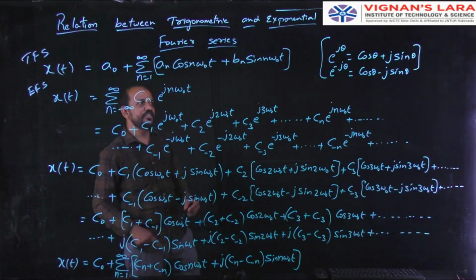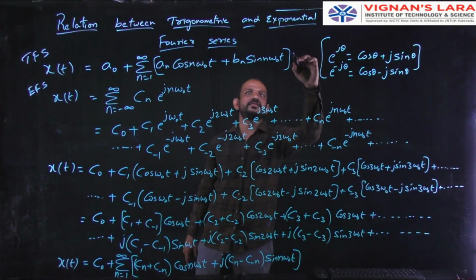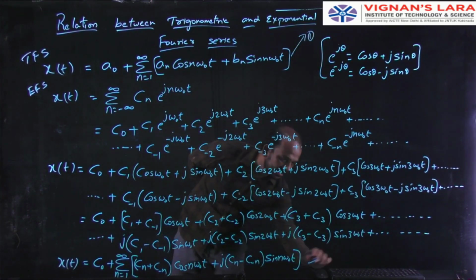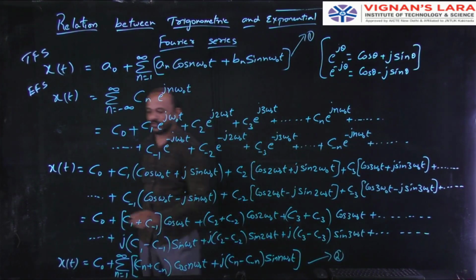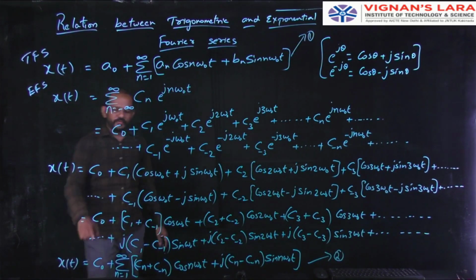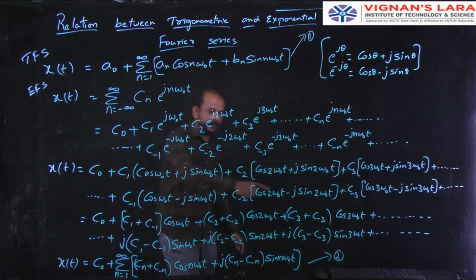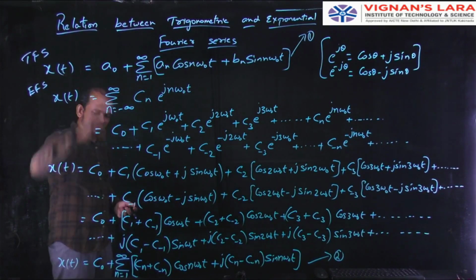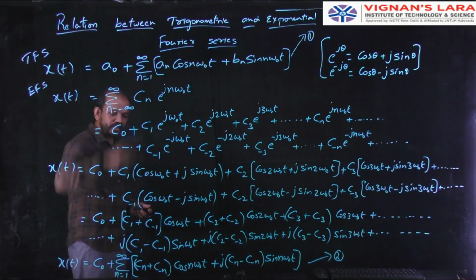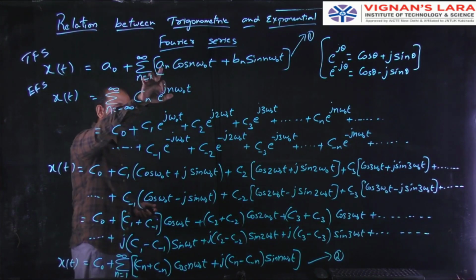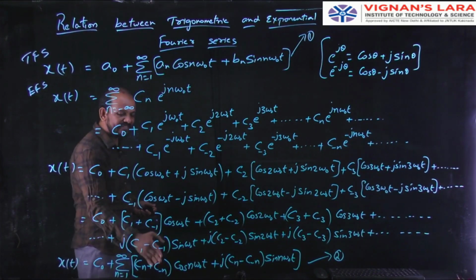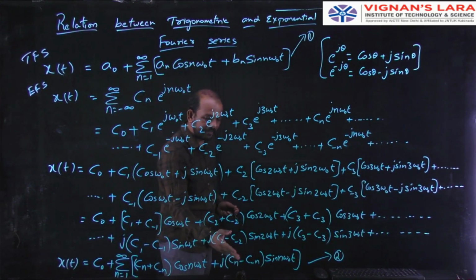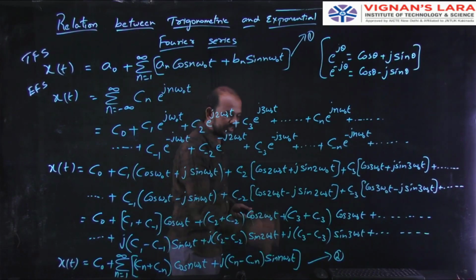See this equation, let us consider this trigonometric Fourier series as equation 1 and this as equation 2. Finally, the final equation of this exponential Fourier series is equation 2. Now compare equation 1 and equation 2. See, a naught, here c naught, summation n equal to 1 to infinity. Here it is a n; in place of a n, we have c n plus c minus n, cos n omega naught t, plus in place of b n we have j into c n minus c minus n, and sin n omega naught t.